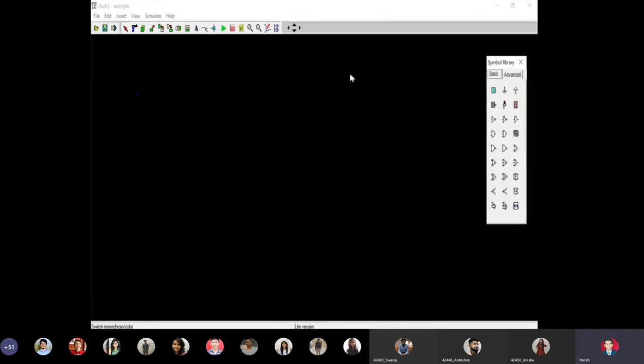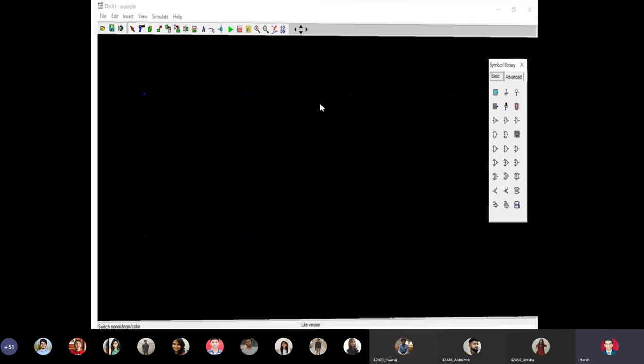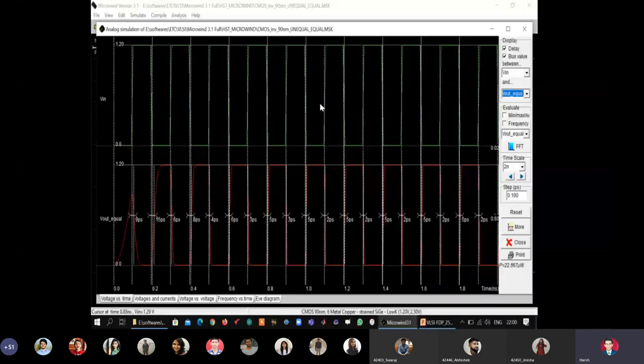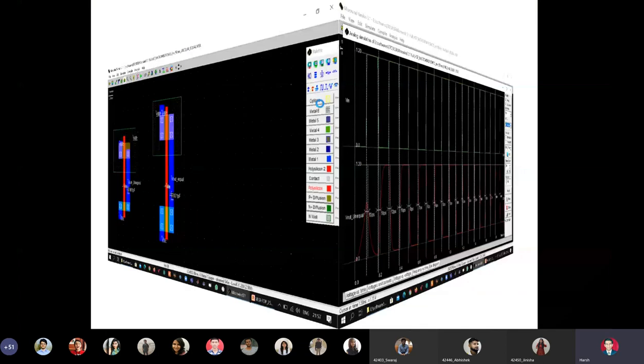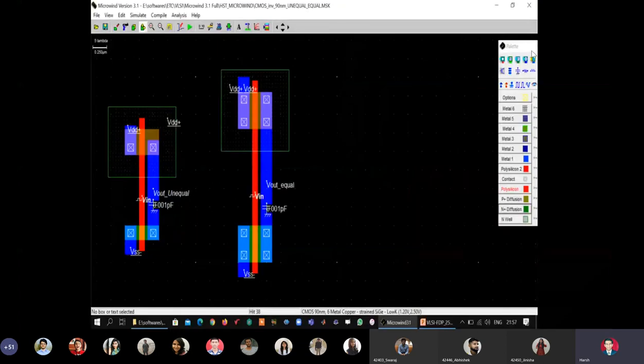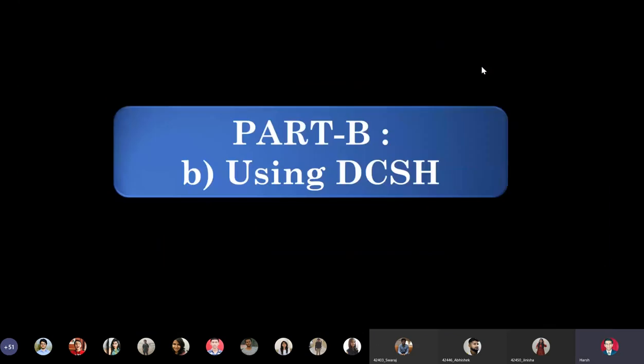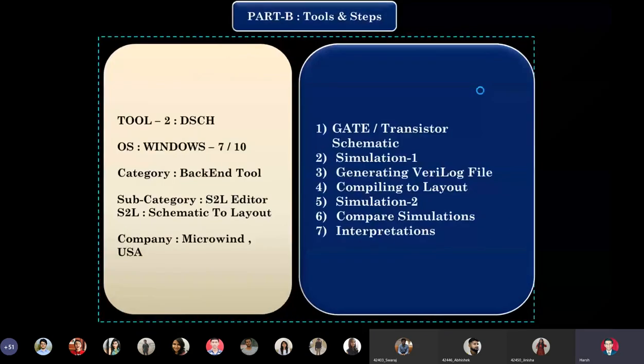This is the user interface of DSCH. Because it has been made by the same company, it looks similar, but there is a difference in the toolbar. So you see here there is a symbol library, and in Microwind we have something else. Here, if we look to the right, we have something called the palette of layers. On the other hand, when we use the DSCH tool, it is actually a tool library. And here we have different kinds of gates available.